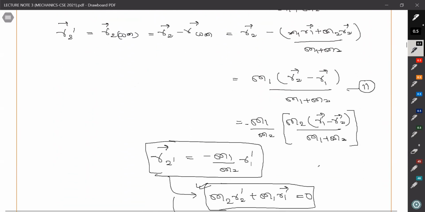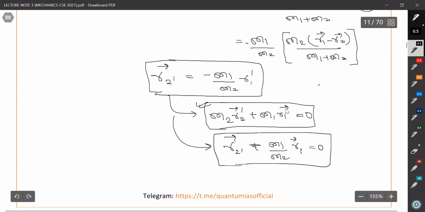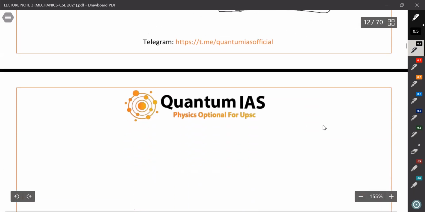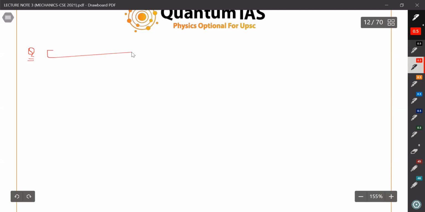So it will lie on the line joining the center of mass. Also we can write this also. Okay, dash is there. Okay, so now write out the question, and it is regarding the exoplanet.